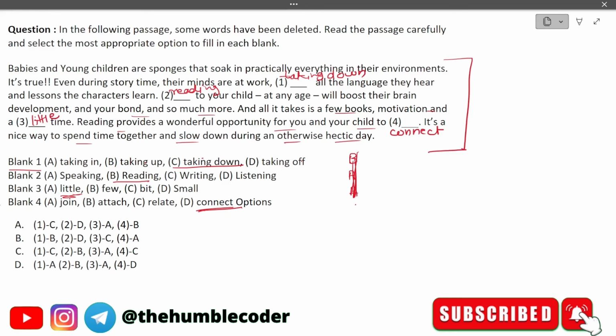So now let's see what all the options are that we have got. First one was C, second one is B, third one is A, and fourth one is D. So C, B, A, D is our option. Let's see if we have that. C, B, A, D. Okay, I think we don't have C, B, A, D. Maybe there is some typing mistake in the options, but the correct sequence is this only. So the correct answer for this one is C, B, A, D. Okay, let's move on to the next question now.